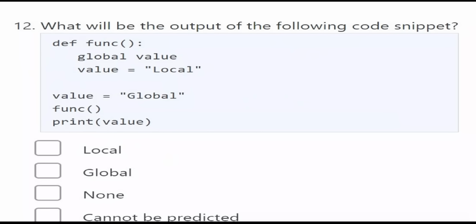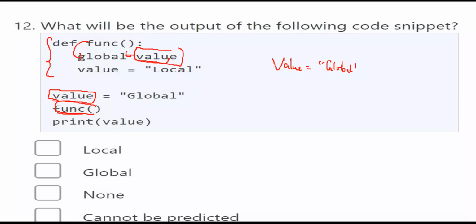Here you have defined a function. Now here you have defined a variable called value. Value is equal to global. Inside the value I have stored a string called global. Now I am calling the defined function. When you enter into the function, you have defined a variable value which is global. That means this value variable is available throughout the program because you have defined it with the keyword global.